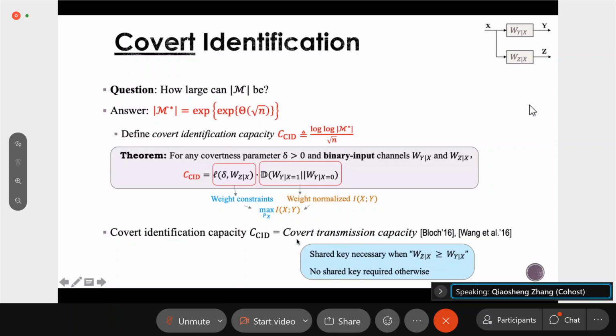In the covert communication problem, they show that when the channel W_{Z|X} is better than the channel W_{Y|X}, that is, the channel between the sender and the warden is better than the channel between the sender and the receiver, then in order to achieve this capacity, the sender and the receiver must share some key beforehand. But in our covert identification problem, this capacity can always be achieved without the use of any shared key.